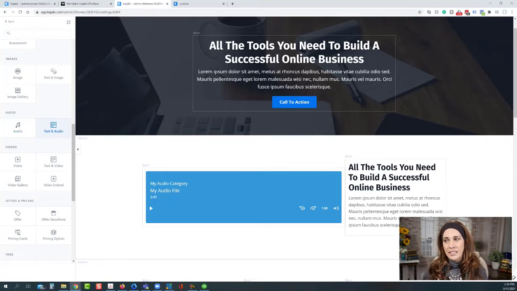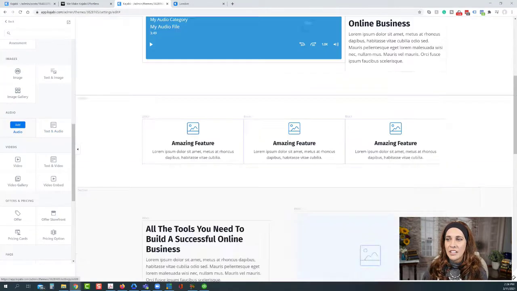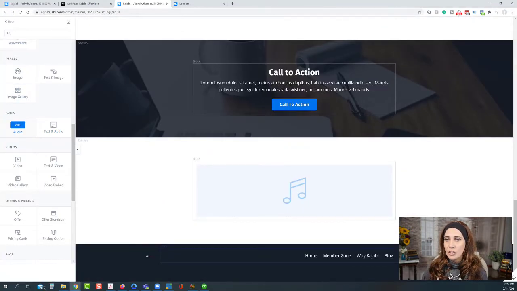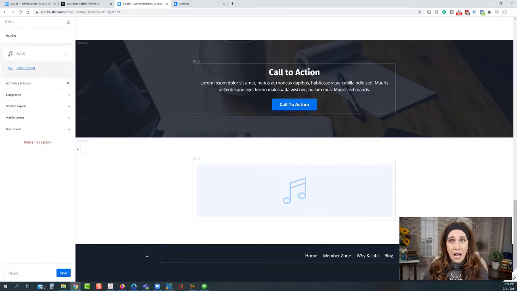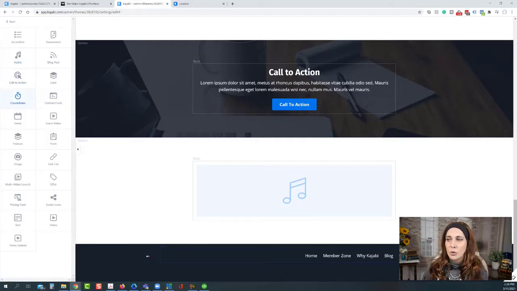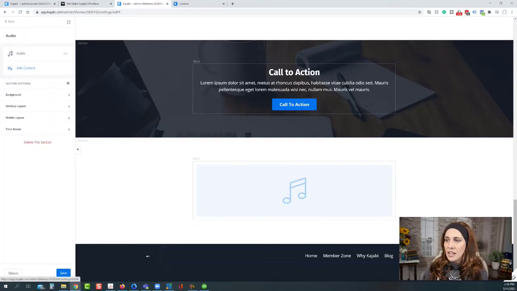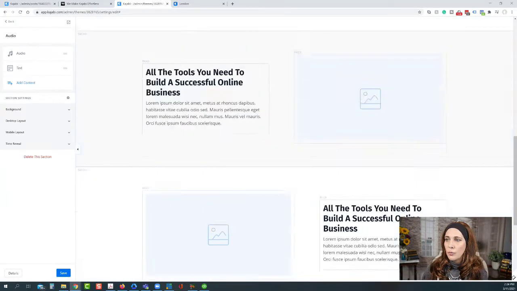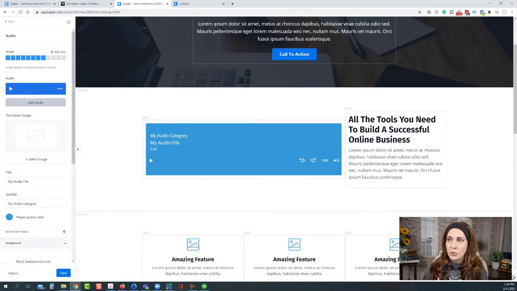You can also do text and audio, but just like anything, if I click this and add, you can simply add other sections or blocks to the section. So we can still add any number of other things into the section that we want to. The difference is that in the audio, if I click on this, you'll notice it must be at least 8 columns long. So we want to have at least an 8-column section.